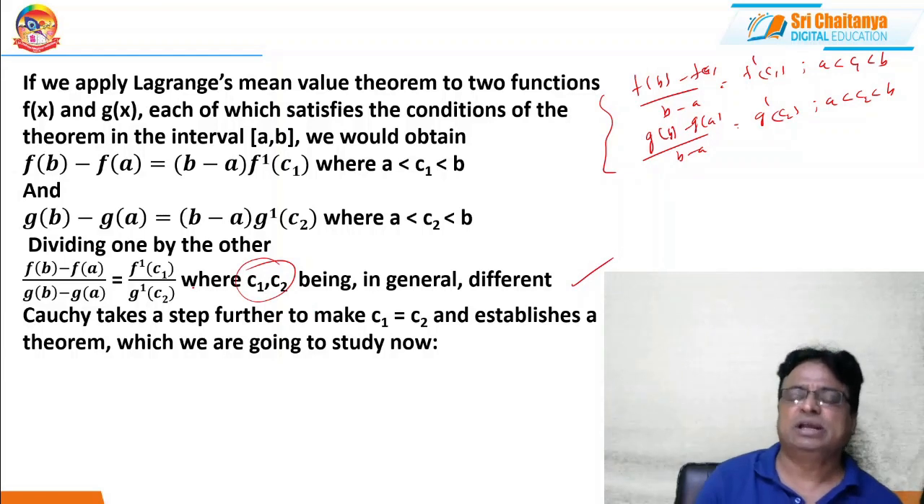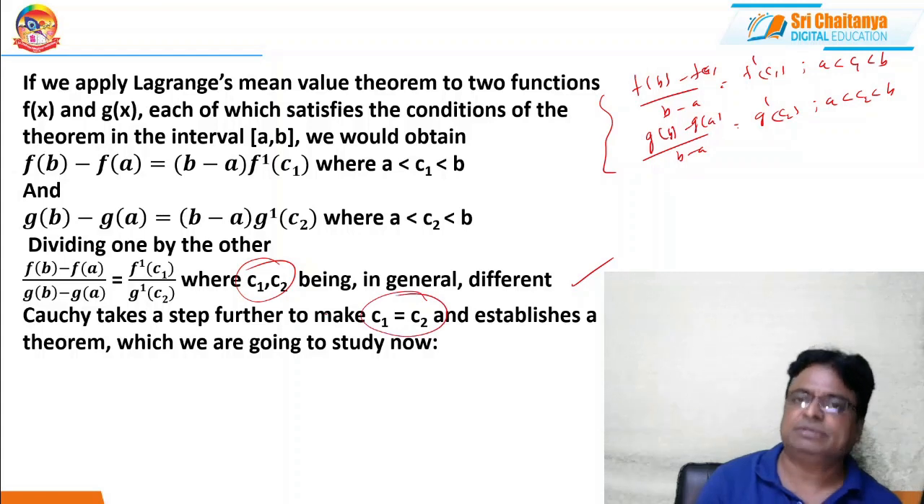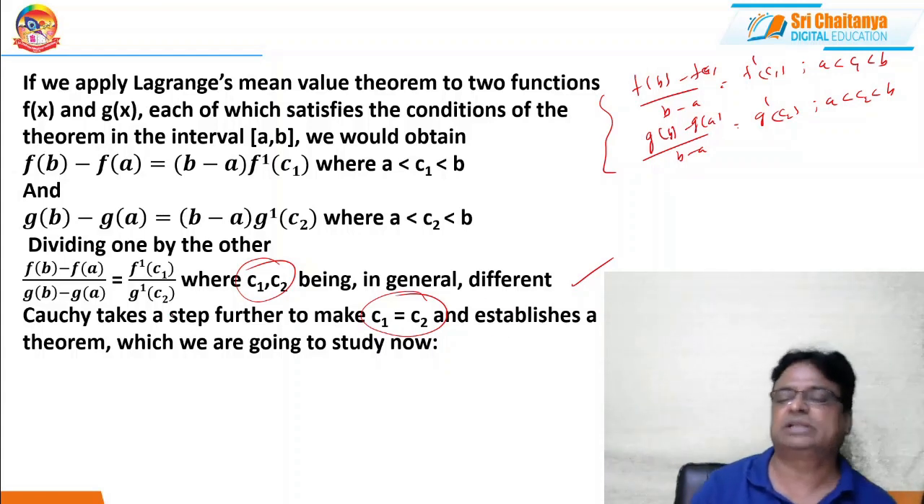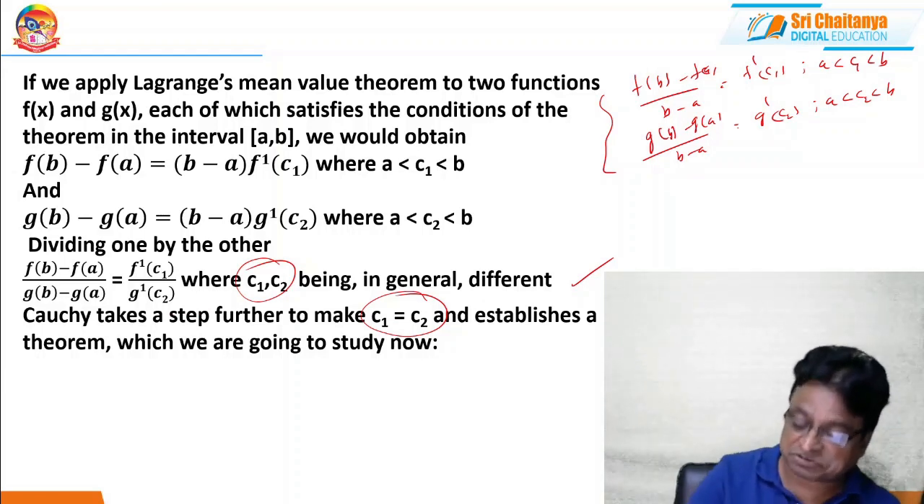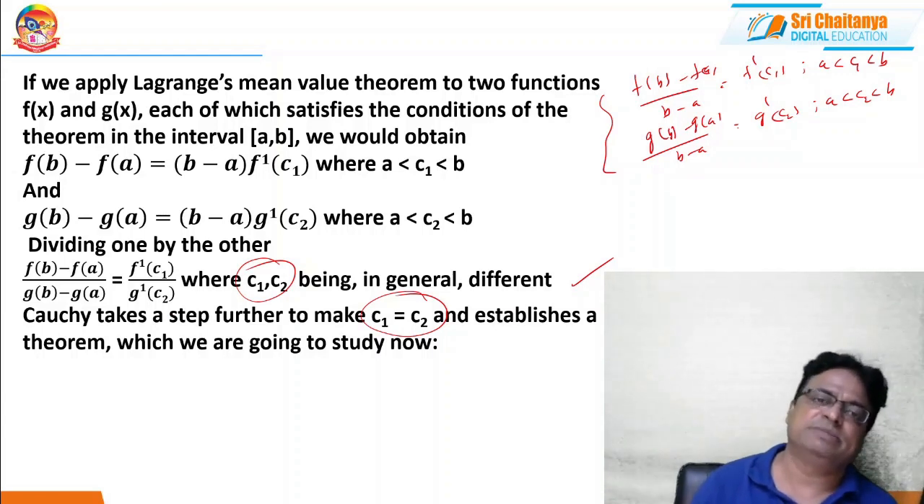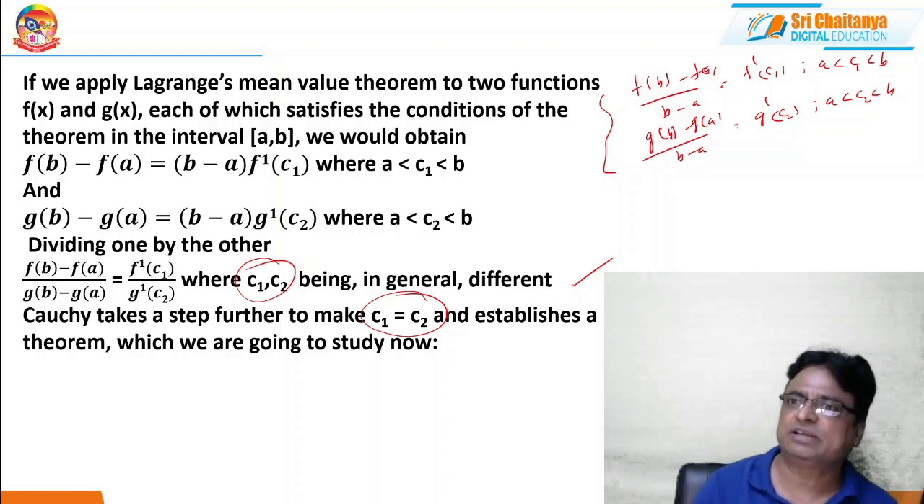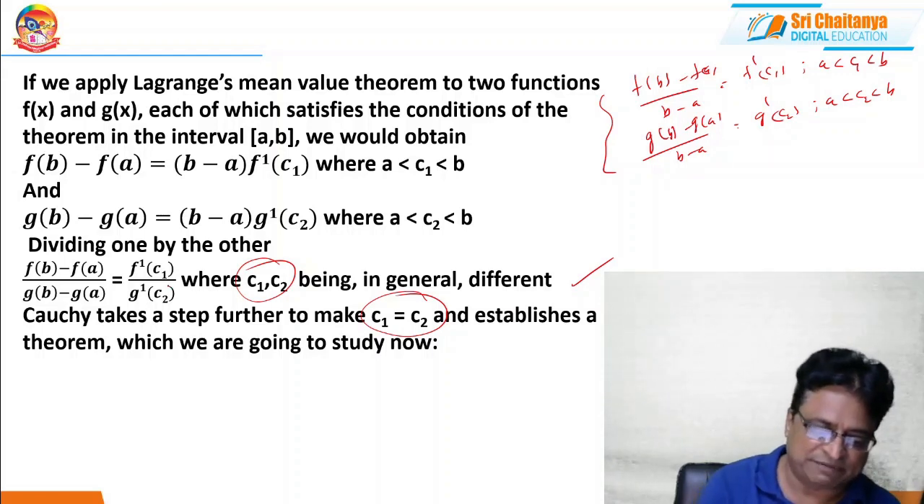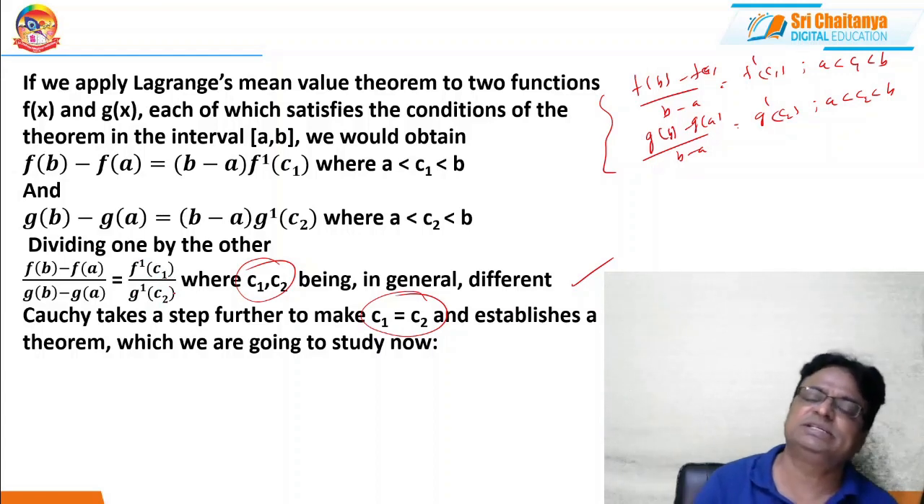But what Cauchy did, he took C1 equal to C2. Therefore, instead of introducing two different arbitrary constants, he considered a single arbitrary constant. That's why the theorem holds. So it is an extension of, or extracted from, Lagrange's mean value theorem. And clearly you understood why g'(x) is not equal to 0. If g'(x) equals 0, what will happen? Because in f'(c) / g'(c), since g' is in the denominator, if it is 0, that ratio becomes infinity.